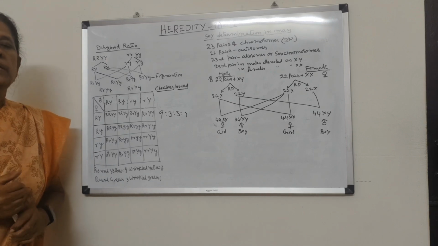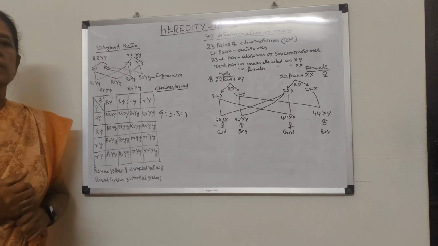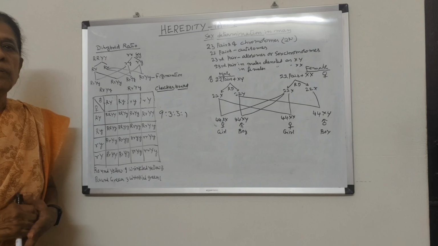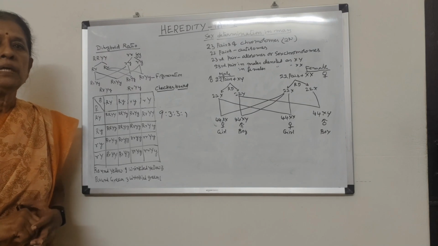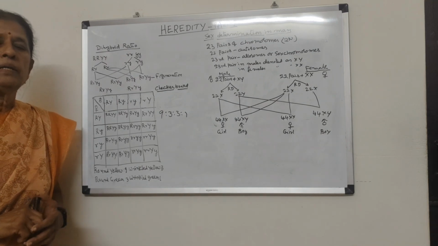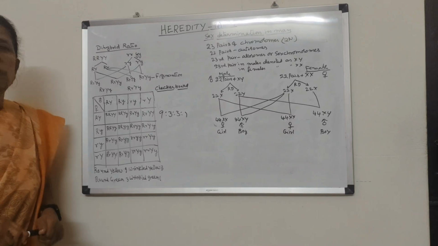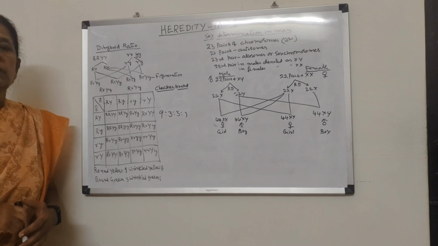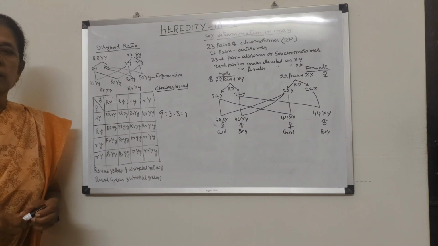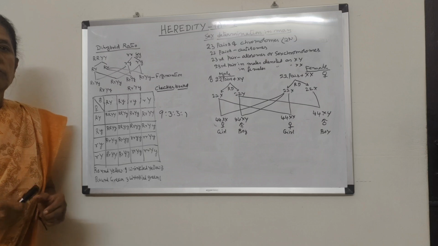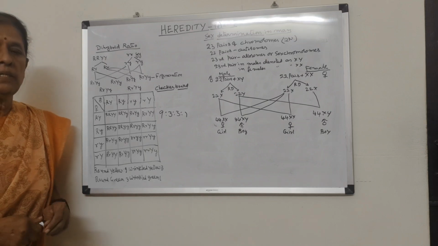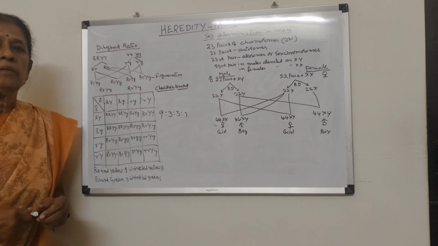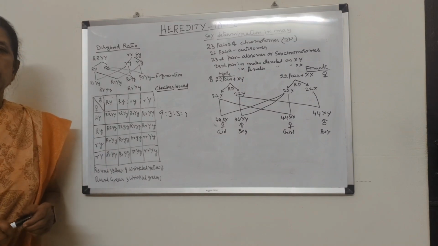And Mendel did experiments with the pea plant, Pisum sativum. Why did he do experiments with pea plants? Pea plants are annual plants and the flowers are bisexual, and that is why artificial pollination is easy in pea plants. Next, they exhibit distinct characteristic features, and hybridization is also seen in pea plants. That is why he selected pea plants, and he selected 7 distinct characters in the pea plant.